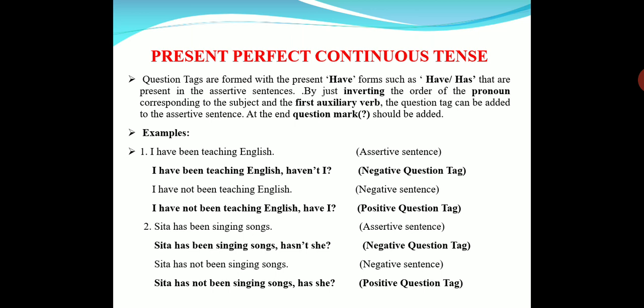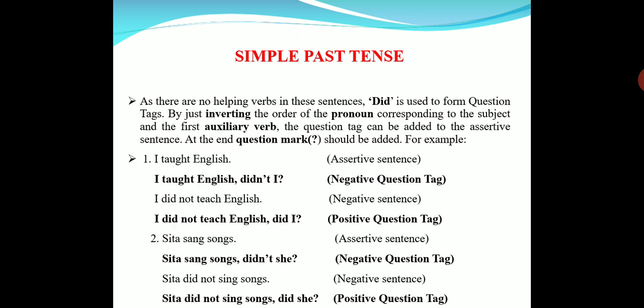Now let's move to past tense. Again in the past tense we have 4 subtenses: simple past, past continuous, past perfect, and past perfect continuous. And again in the simple past also we don't find any auxiliary verb, any helping verb in the sentence. So what should we do? We use the past form of do, that is did, for every sentence, whether it is I or she or he or you, we, they, Rama and Krishna, Sita and Radha, whomever. So we use only did.